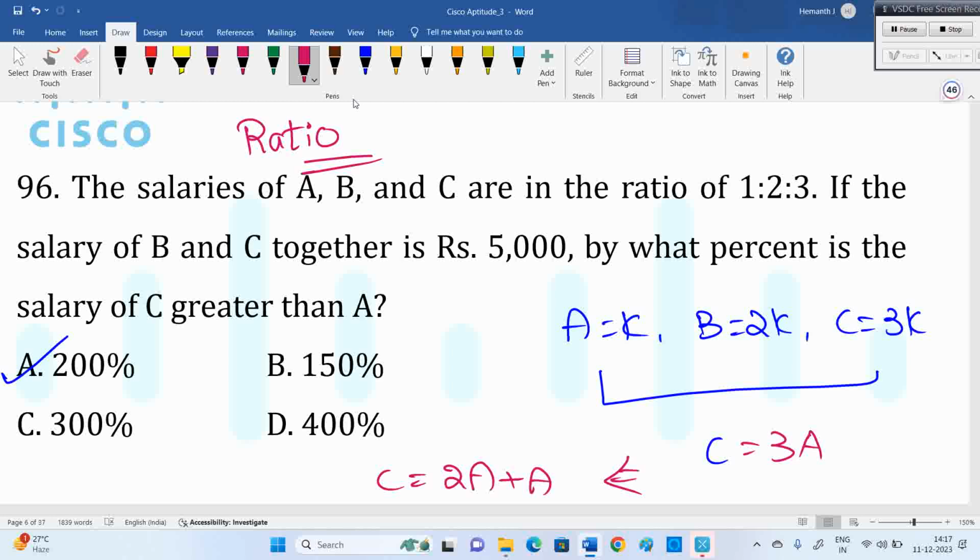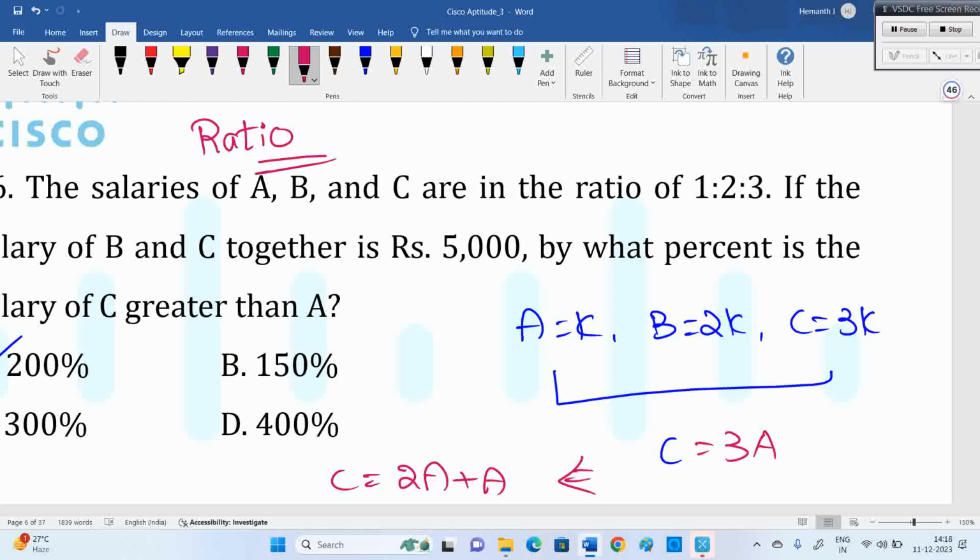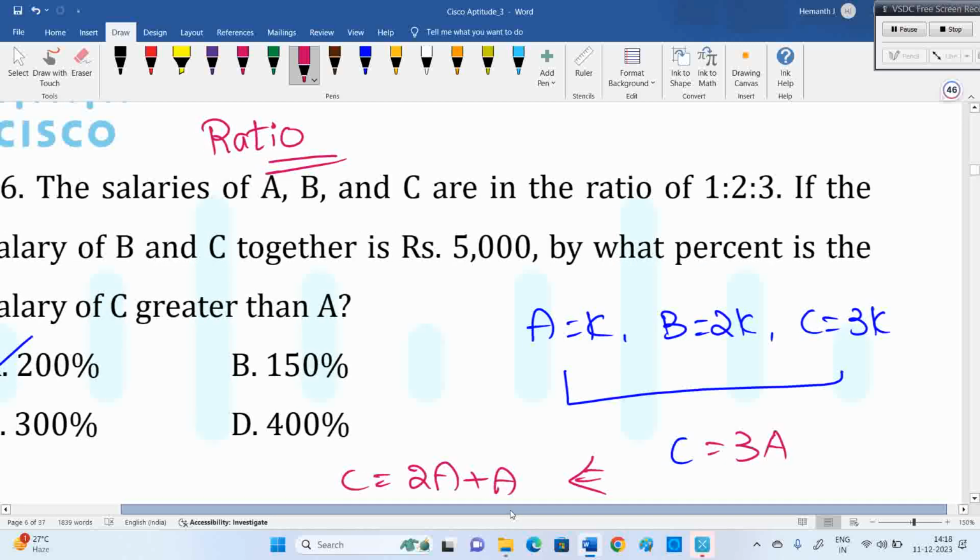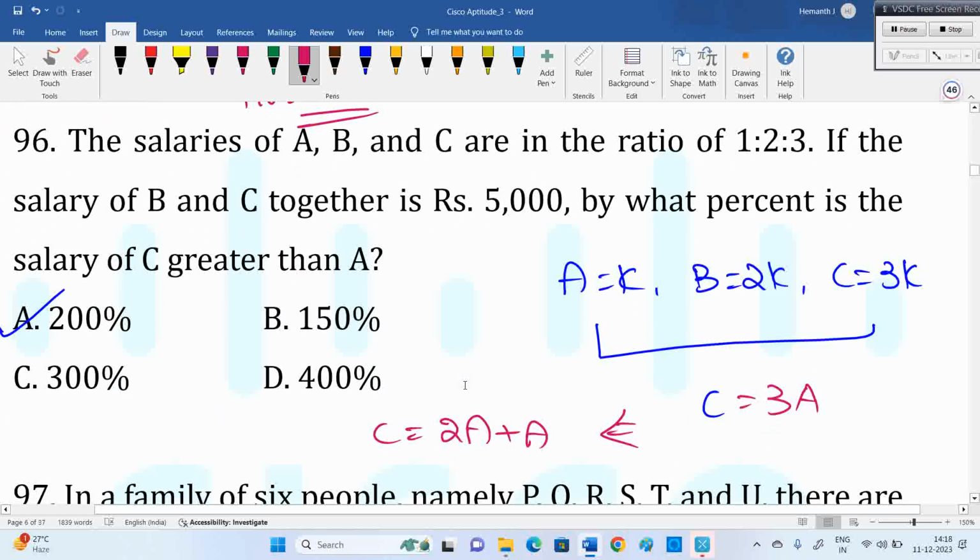So here option C is also available. Many people may go with option C, but if they ask C is what percent of A, then go with 300%. But here the question is C is what percentage more than A. So compared to A, the extra is 2A, and 2 means 200%. In fact, that 5,000 is not at all required.